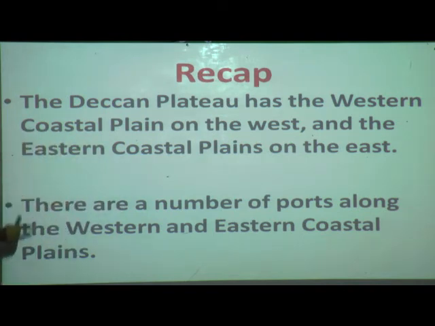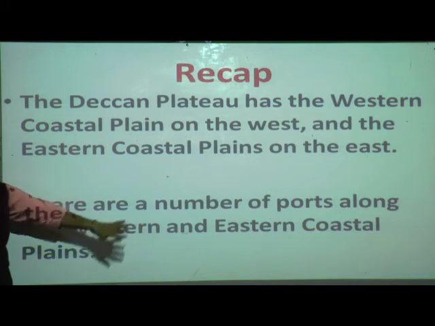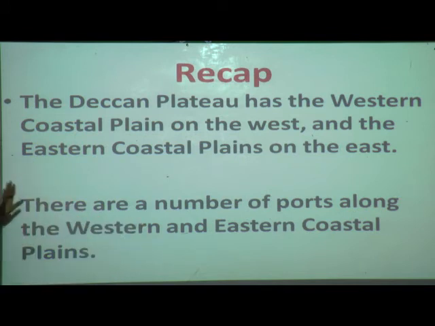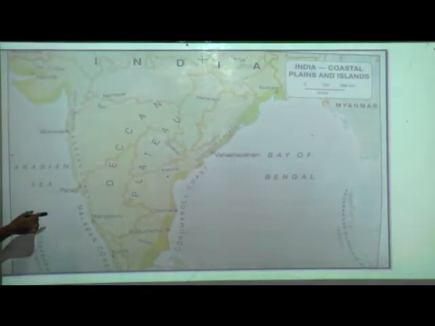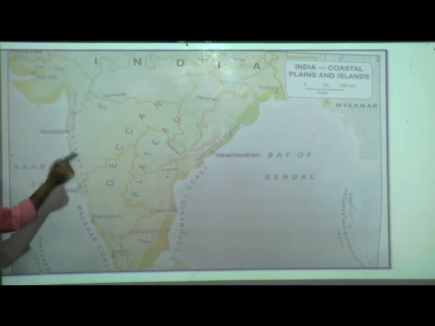Now come to the next point: there are a number of ports along the western and eastern coastal plains, on the west side and the eastern side also. Just now I explained to you how many major ports there are.